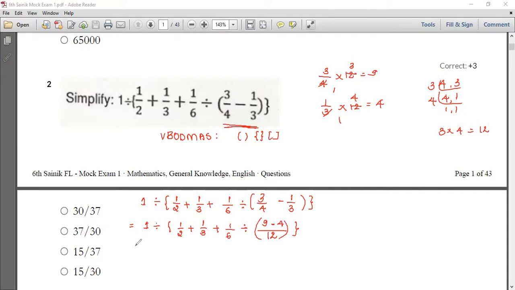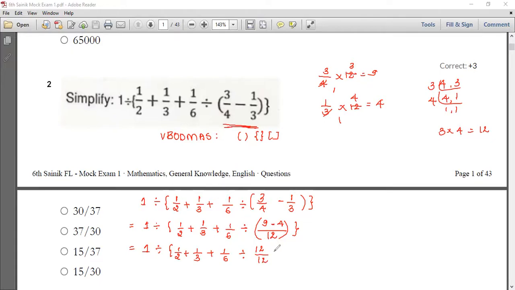So let this be in the bracket only. So 1 divided by 1 by 2 plus 1 by 3 plus 1 by 6 divided by 9 minus 4, divided by 12.